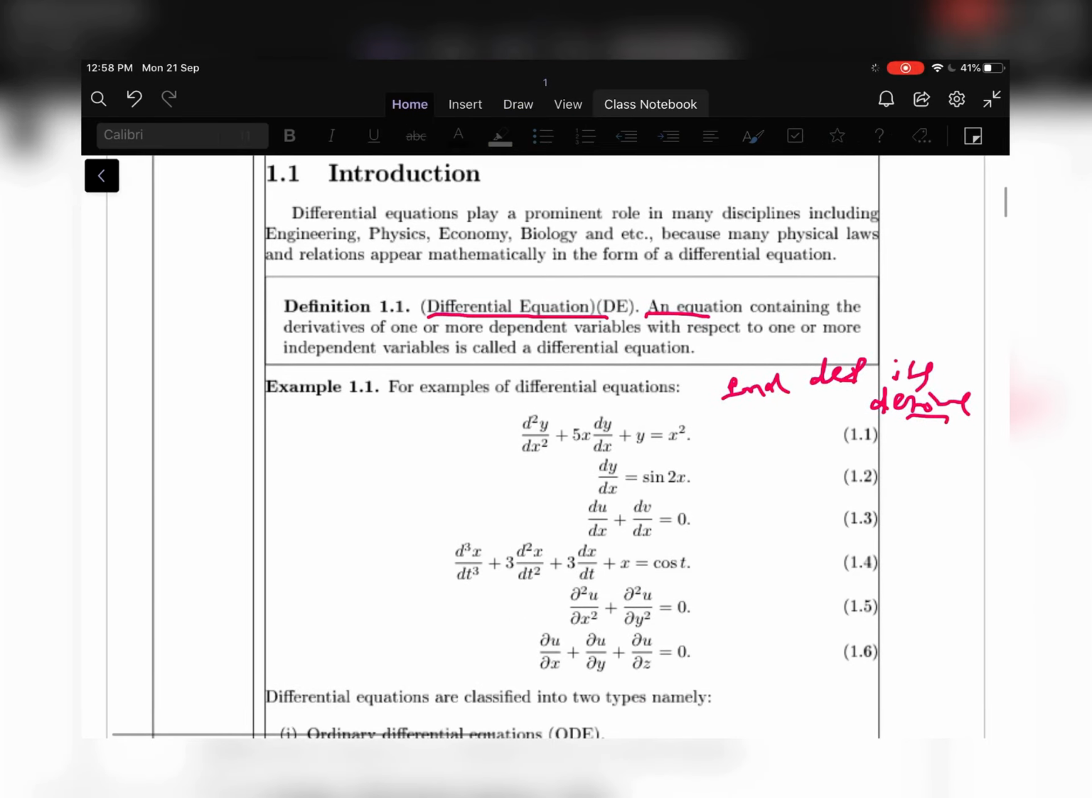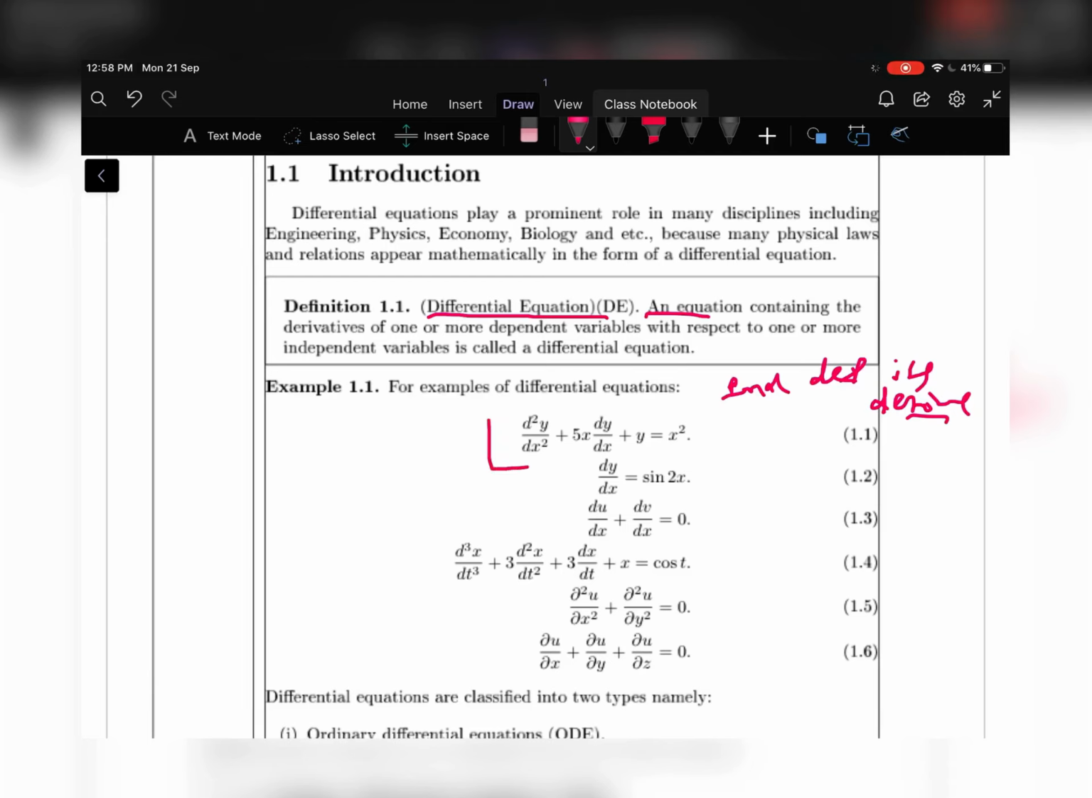For example, d square y by dx square plus 5x into dy by dx plus y is equal to x square is a differential equation because, first of all, it is an equation. This equation contains the independent variable x, the dependent variable y, and its derivatives also appear in this equation. Therefore equation 1.1 is a differential equation. Similarly 1.2, 1.3, 1.4, 1.5, 1.6, all the equations are differential equations.